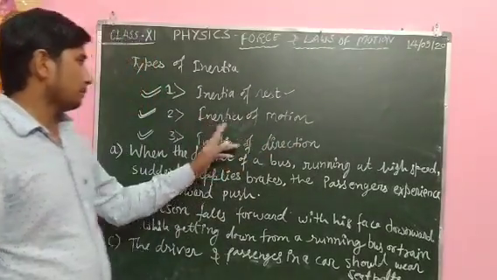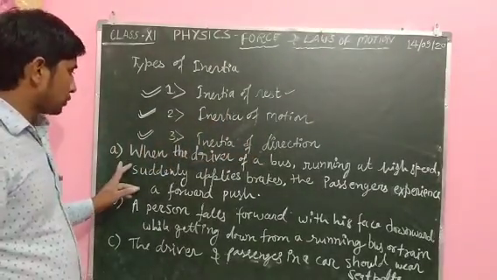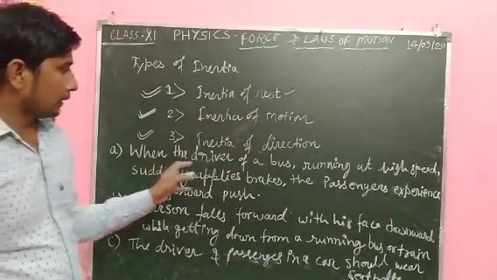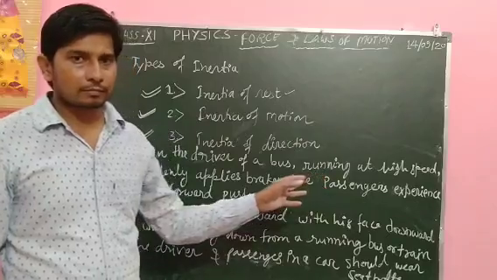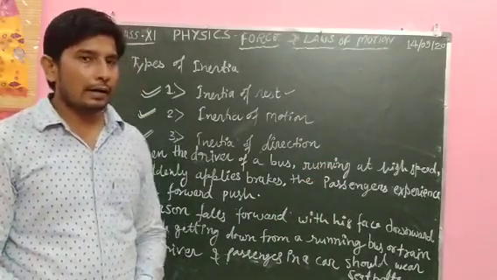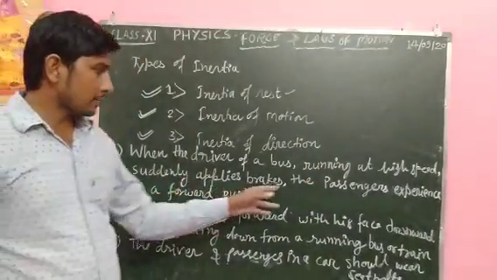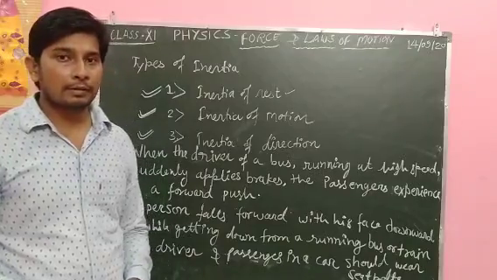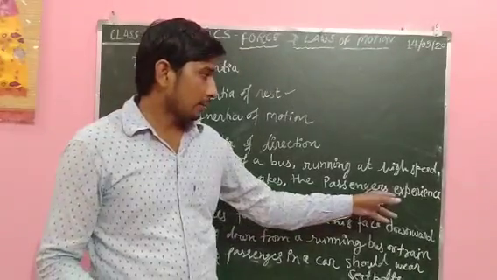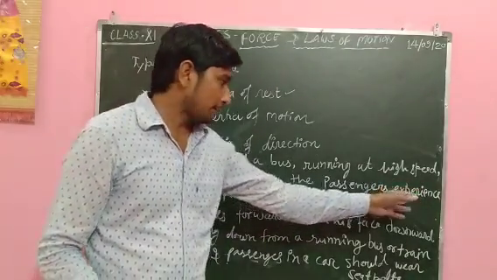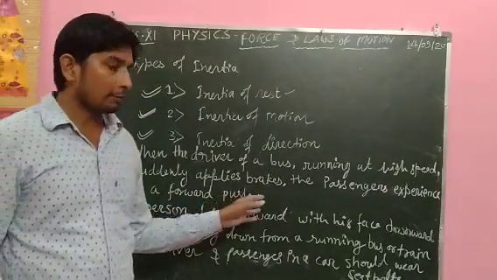Next one is inertia of motion. Here are some examples of inertia of motion. First, when the driver of a bus running at a high speed suddenly applies the brakes, the passengers and driver experience a forward push.